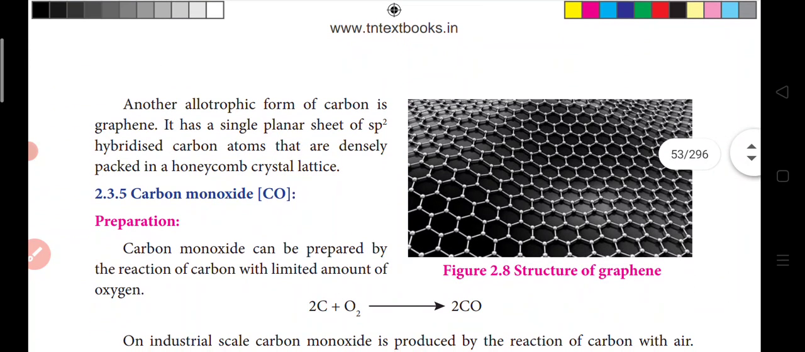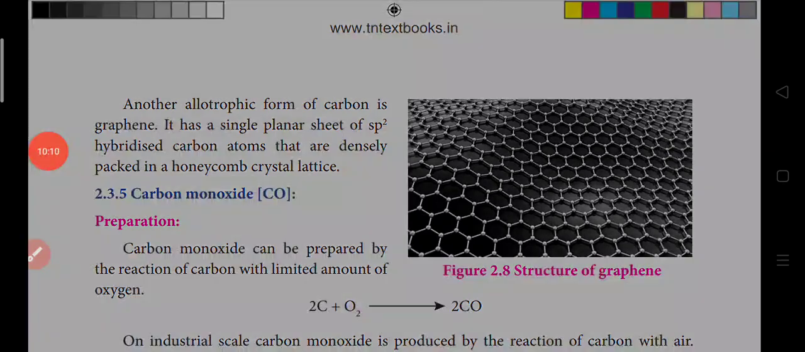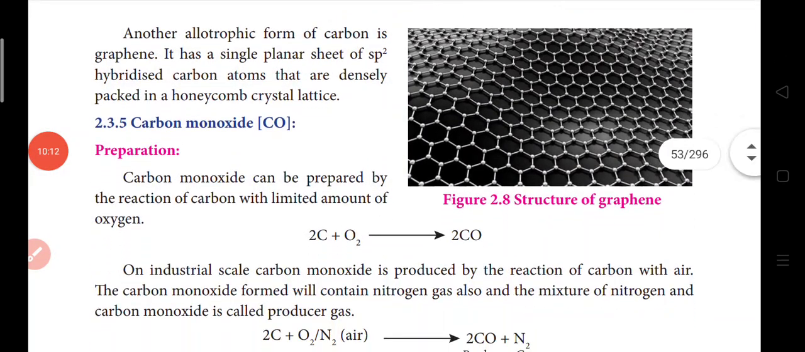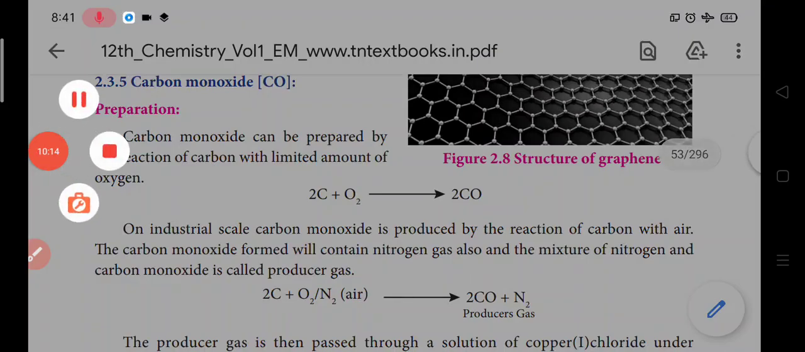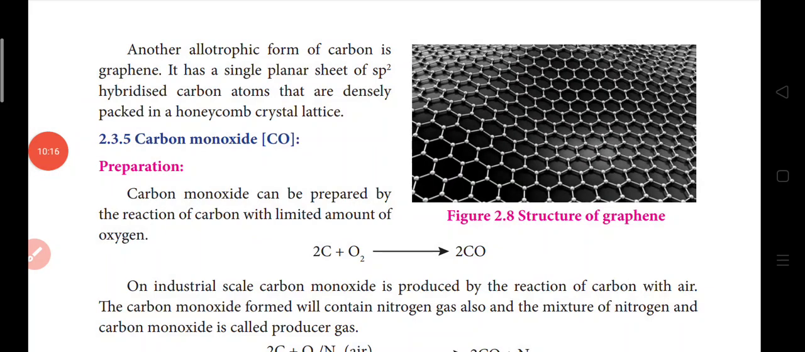Another allotropic form of carbon is graphene. If we take a thin sheet from graphite by pulling it with scotch tape, you will get a one-atom-thick sheet, a layer of graphite. We call it graphene. It has a single planar sheet of sp2 hybridized carbon atoms. They are densely packed in a honeycomb crystal lattice. So the crystal lattice, you can see, is like a planar honeycomb crystal lattice.